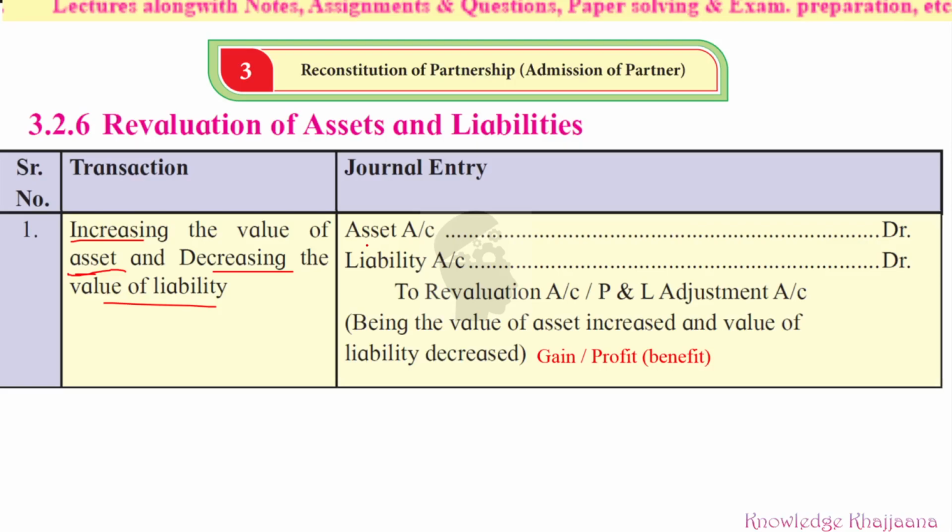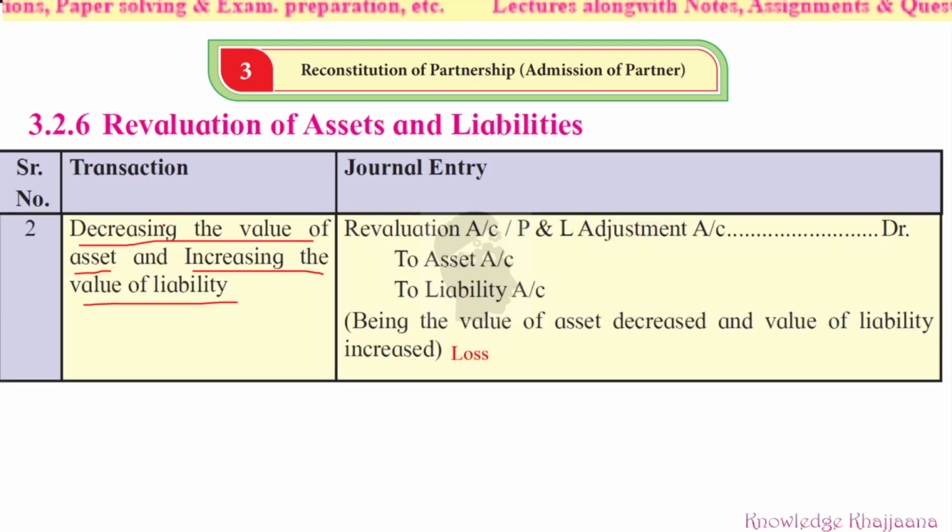Now what could be the second case? Decrease in the value of asset. The value of the asset is decreasing, and the value of liability is increasing. In which case does the value of assets decrease? It can be for the machinery, furniture. The value of the assets can decrease, so it is a loss. So if the value of the assets is decreasing, it is a loss, as well as the value of the liabilities increasing. For example, there are some unrecorded purchases we found out. So these are an increase in the liability, so it is a loss.